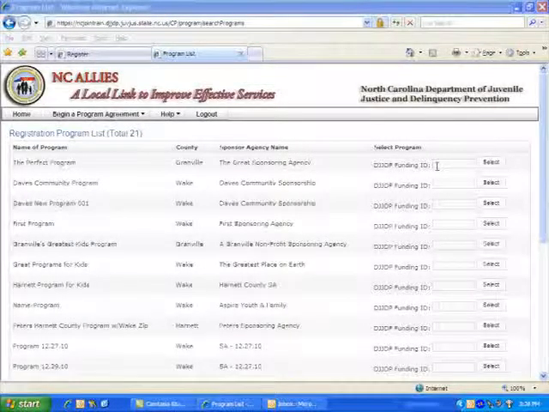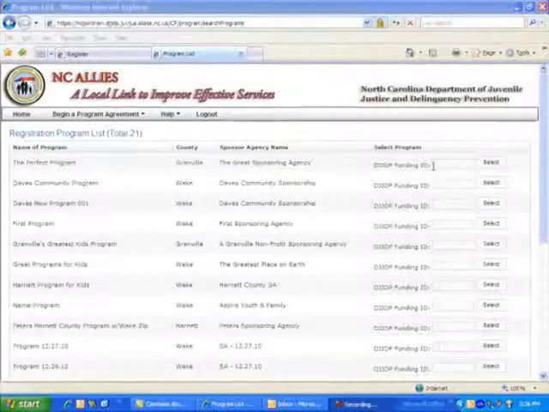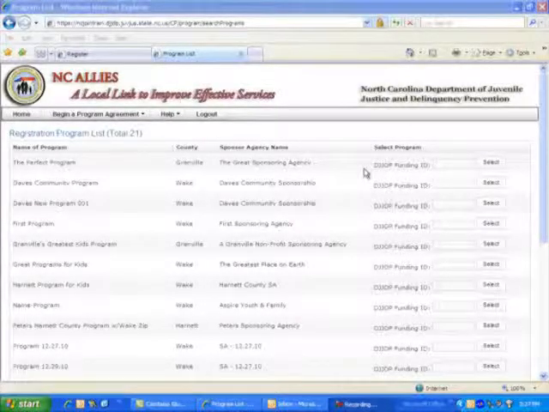One thing I want to point out here, if there are multiple people from one program or sponsoring agency that want to review information about a program after the information has been entered, they'll need to start by registering with NCID and also by registering with NC Allies.